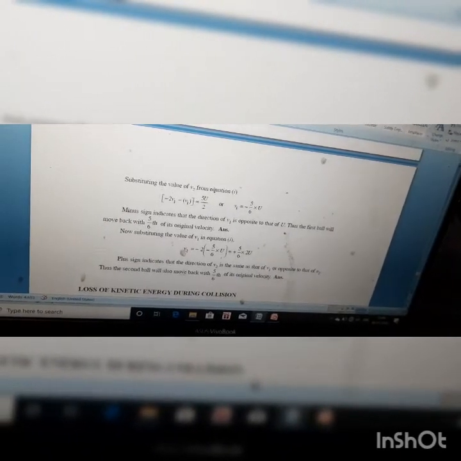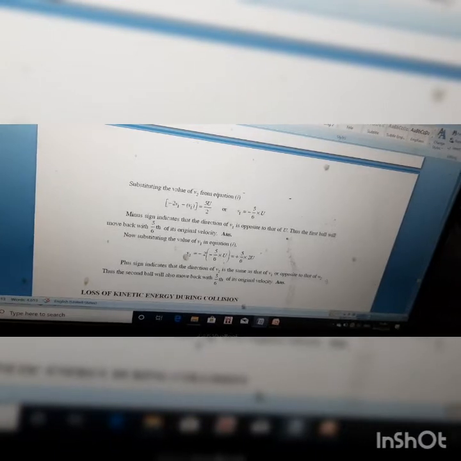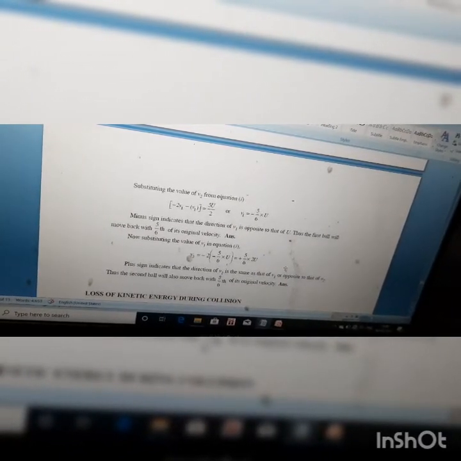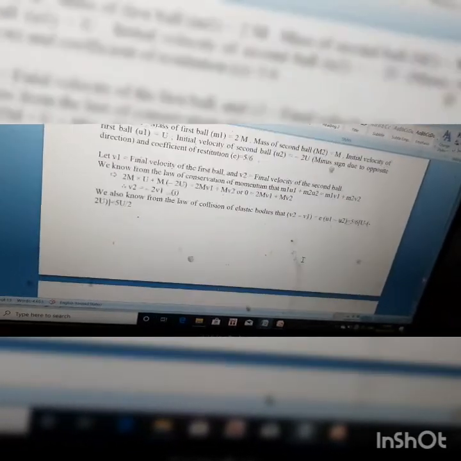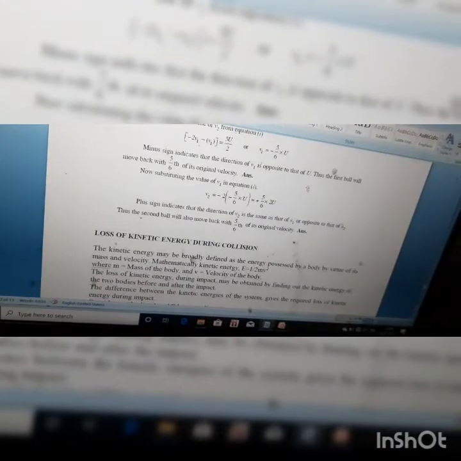After substituting in equation 1, we got v2 is 5 by 6 into 2u. The plus sign indicates that it will move in the same direction. You can see here the plus sign indicates that the direction of v2 is the same as that of v1, or opposite of u2, and the second ball will move 5 by 6 of its original velocity. The second ball's initial velocity was 2u, so it will move 5 by 6 of its original velocity.